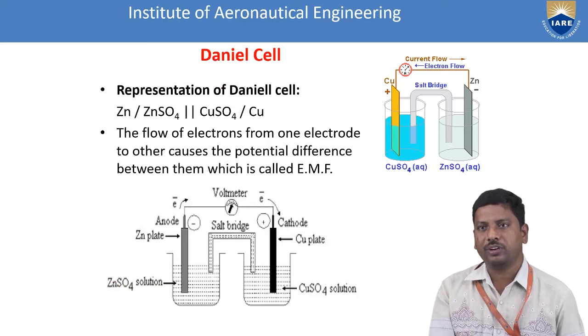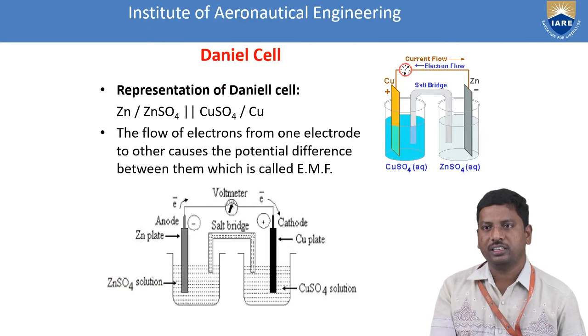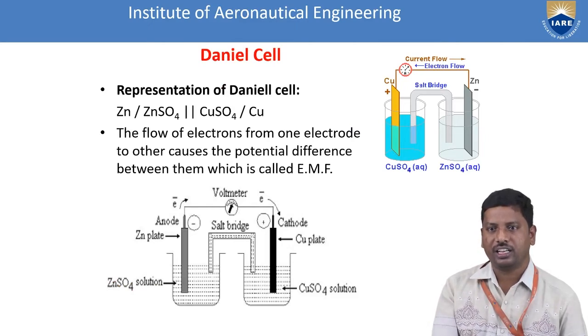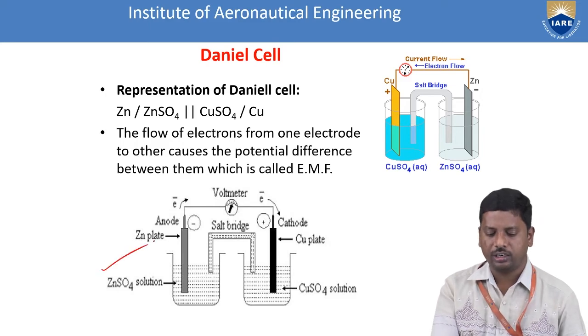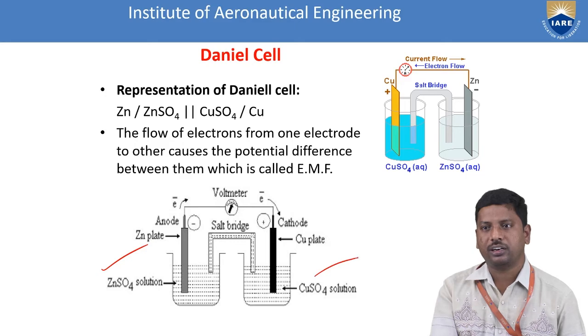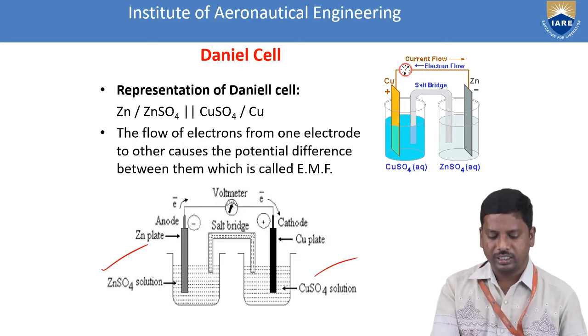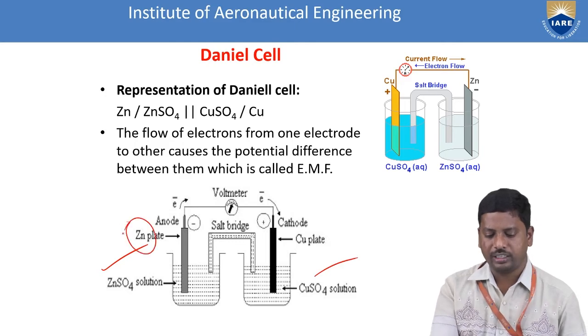And the example for the electrochemical cells is nothing but a Daniell cell. In the Daniell cell, on the left side we consider a zinc sulfate solution and on the right side a copper sulfate solution. Both are electrolytic solutions. In the zinc sulfate solution we dip a zinc plate, and in the copper sulfate solution we dip a copper plate.